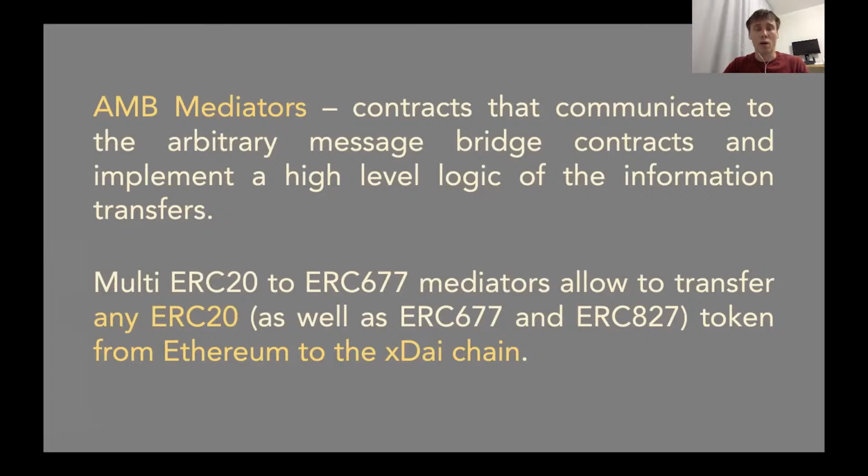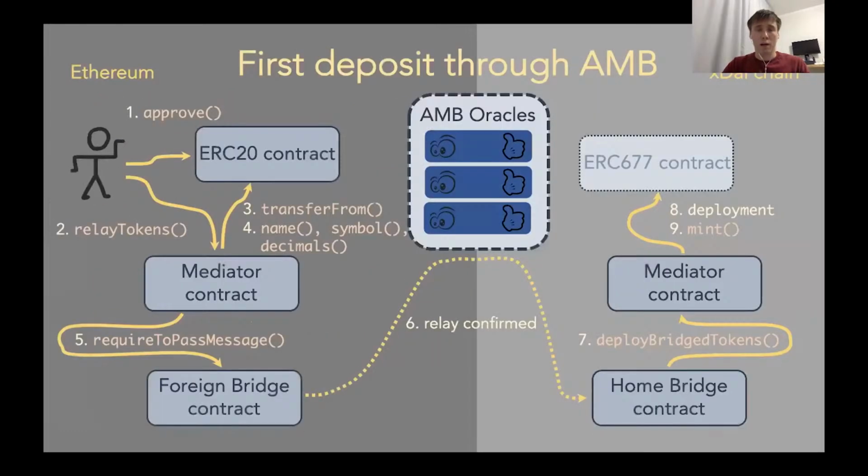And as I said, our recent deployment is the multi-token mediator, which allows us to transfer any token from one chain to another. So the main idea here is that the user just transfers a token by sending it to the mediator contract, and the message with this information will be transferred to another chain, and another token contract will be deployed on that chain.